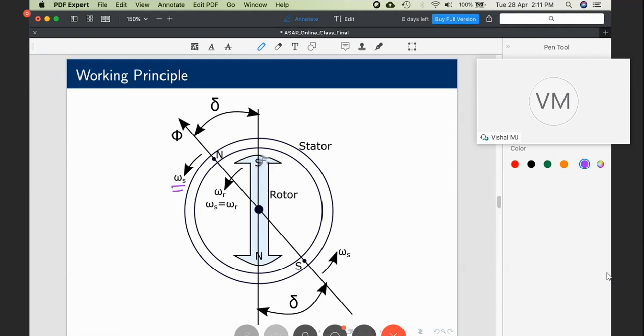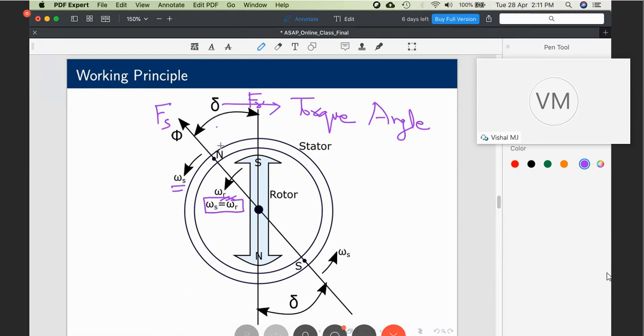Under steady state, once the steady state is attained, the speed of the stator as well as the speed of the rotor are both equal. Omega s is equal to omega r. That is when we say the steady state has been attained. Under steady state, this is the stator flux, Fs, and let this be the rotor flux, Fr. The angle between them is called the torque angle delta. What is the physical significance of delta? I will explain very shortly.